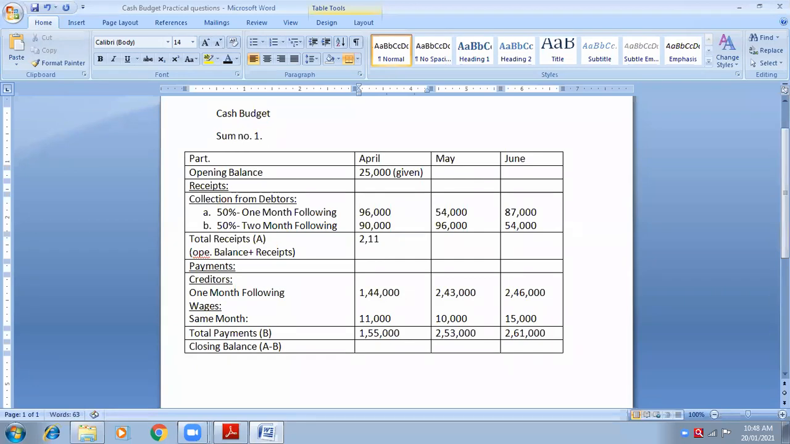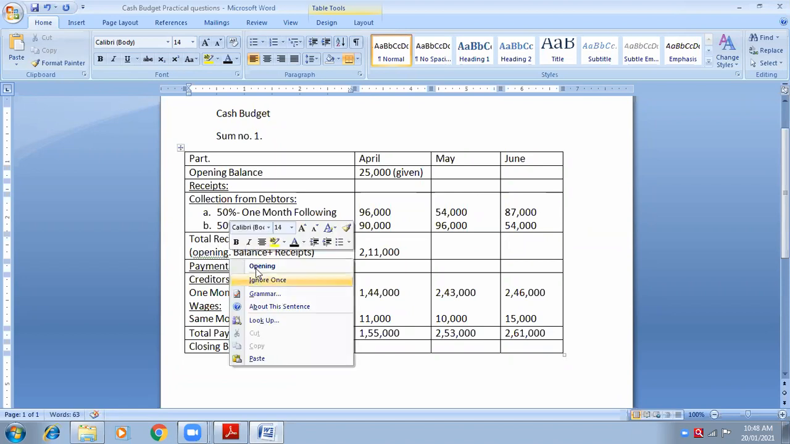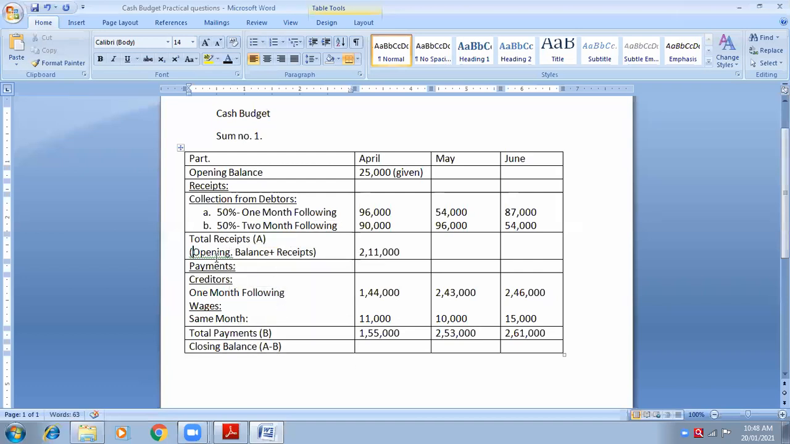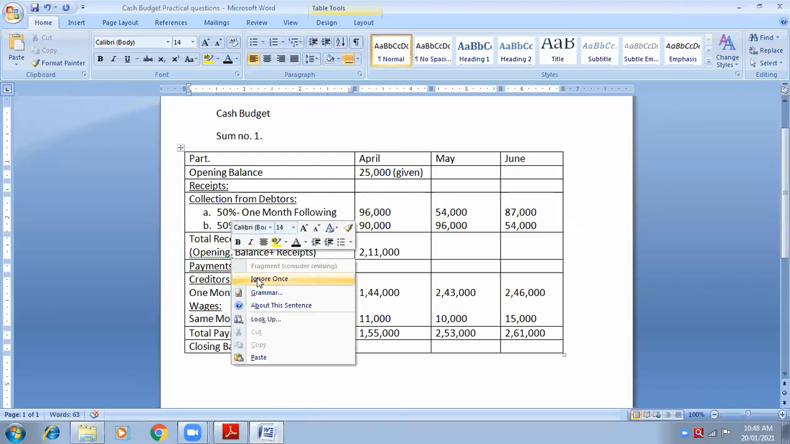2,11,000. Now think about this one. You will not be able to answer for May and June because opening balance is not there. Once we get opening balance, we will be able to calculate block A also. How to calculate block A? Opening balance plus receipts. Very good. Now is it clear?